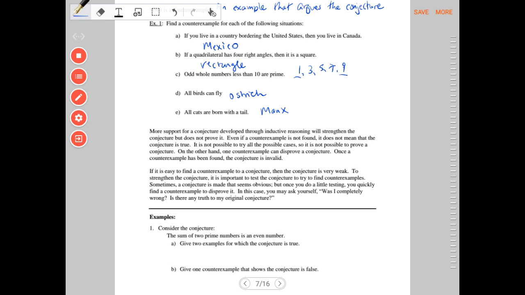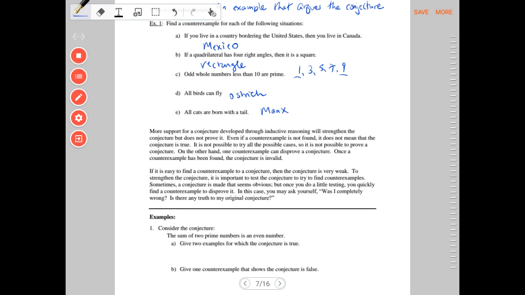More support for a conjecture developed through inductive reasoning will strengthen the conjecture but does not prove it. Even if a counterexample is not found, it doesn't mean the conjecture is true. It is not possible to try all of the possible cases, so it is not possible to prove a conjecture. On the other hand, one counterexample is all it takes to disprove a conjecture. Once a counterexample has been found, the conjecture is invalid or useless. If it is easy to find a counterexample to a conjecture, the conjecture is very weak. To strengthen it, it's important to test the conjecture to find counterexamples.